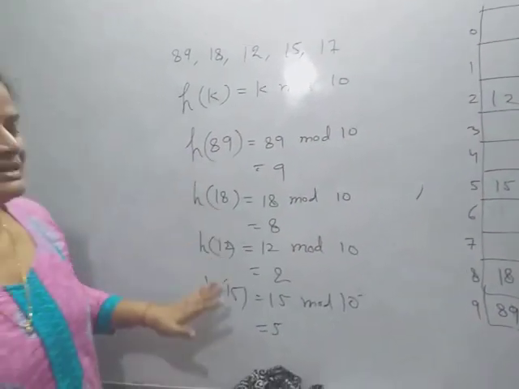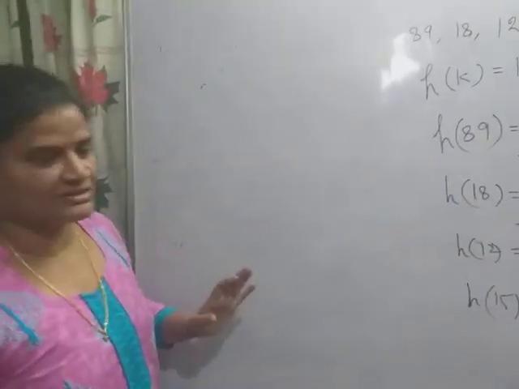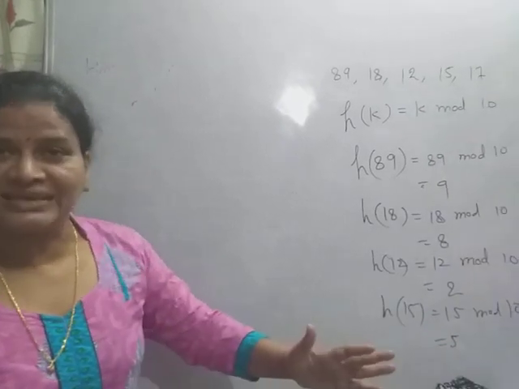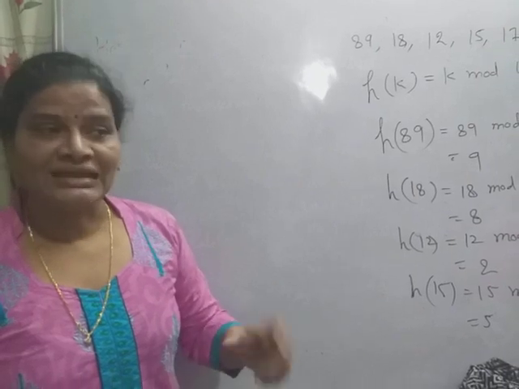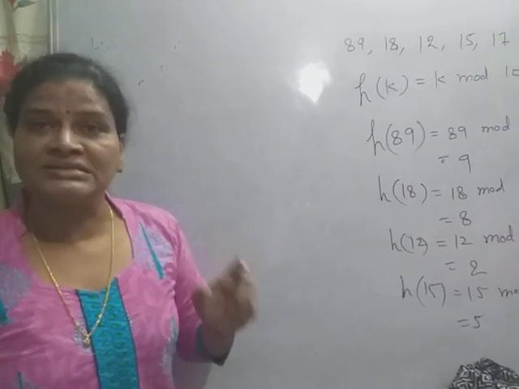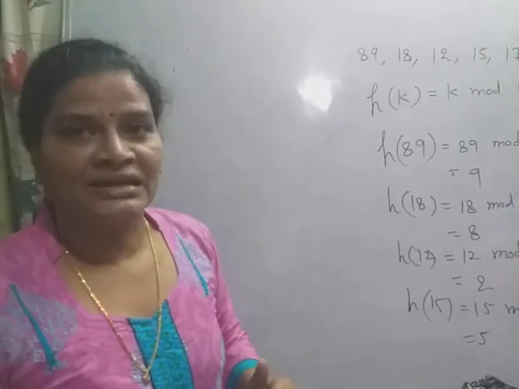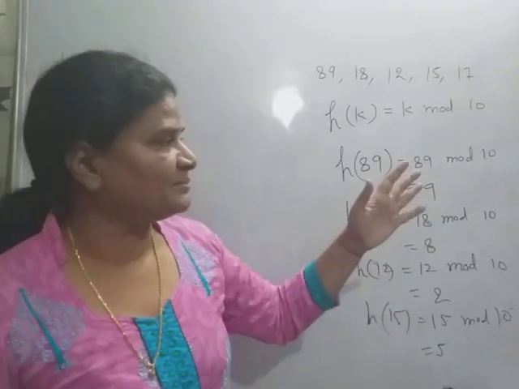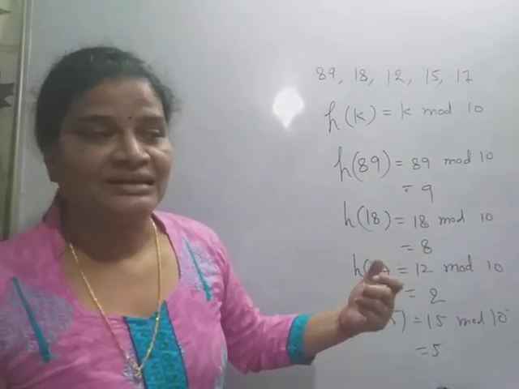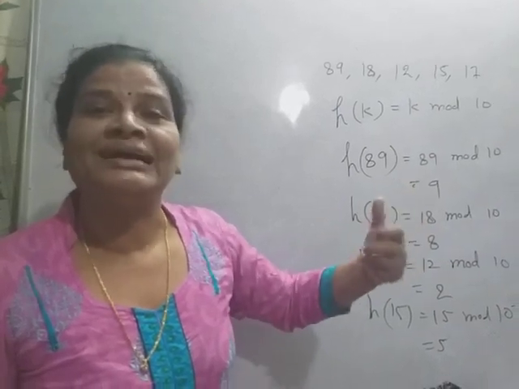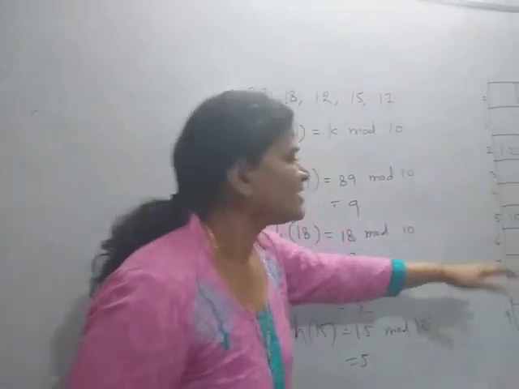This is the simple hash function and the hashing technique. So what hashing is actually doing here is that the number of keys we are going to store in a table at a location, and the location where the keys are stored is computed by the keys themselves. Sometimes this table is called content addressable memory, where the address of the content is computed from the content itself. So this is simply the hashing way.